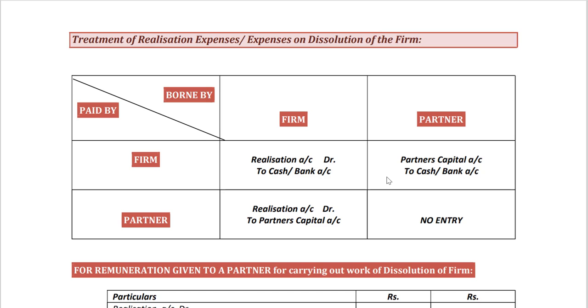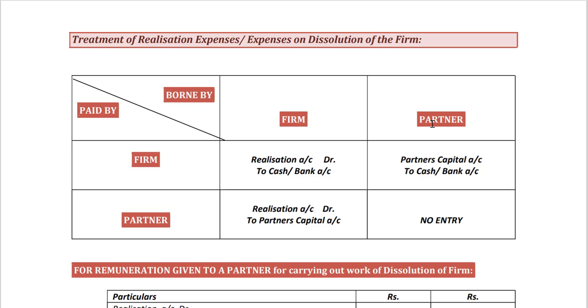Where the partner has to bear the expense but the expense is paid by the firm, the journal entry is partner's capital account debit to cash or bank account.